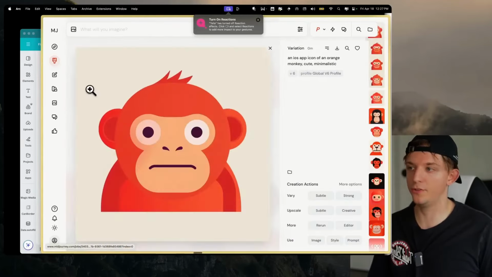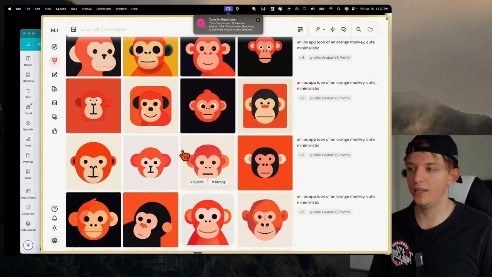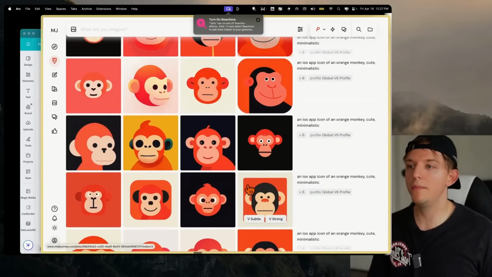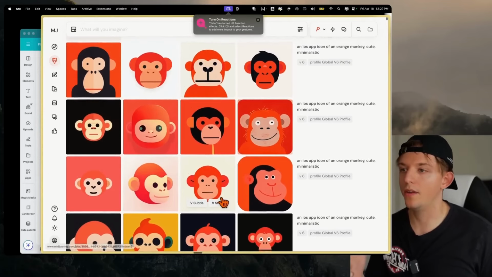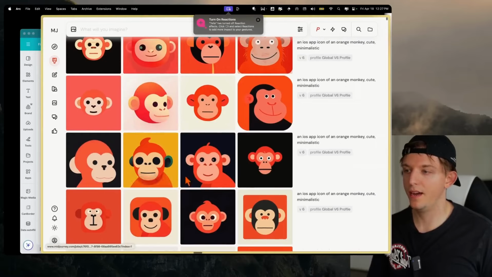Here we can see that these are slightly varied. So it uses basically the same general style. Because if you notice, I first generated like 30 of these app icons. And I love doing this, and so now I can basically hone in and be like, okay, what style do I want here? Okay, okay, okay. And then I can find the style that I want. Let's say I really like this one.